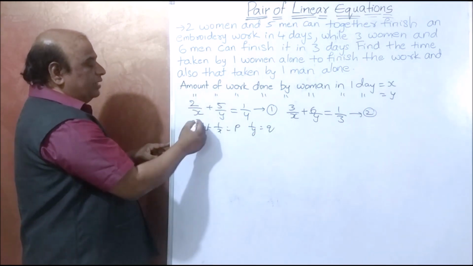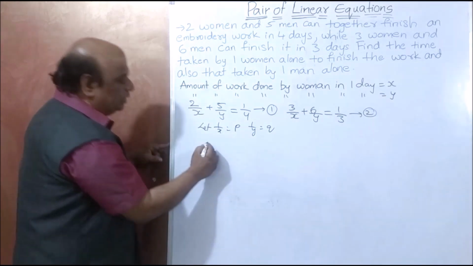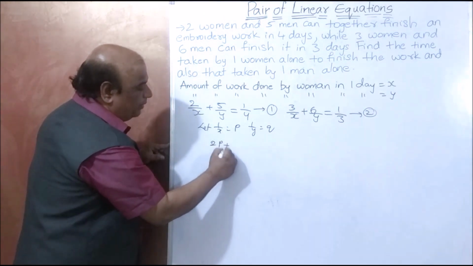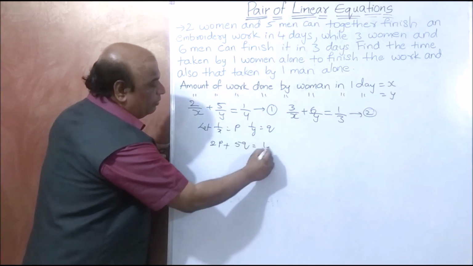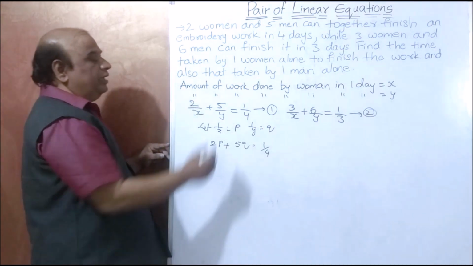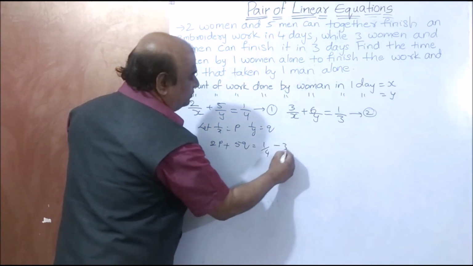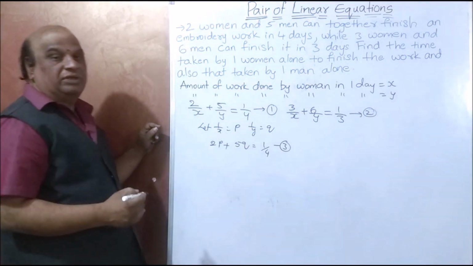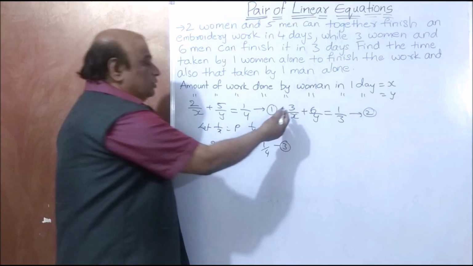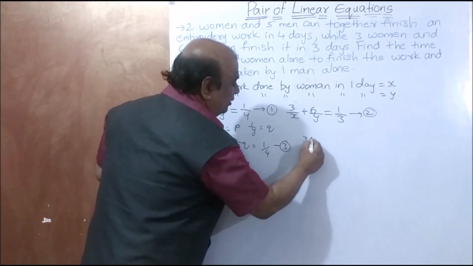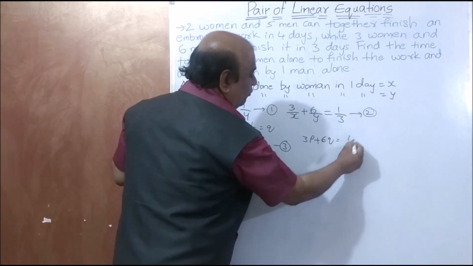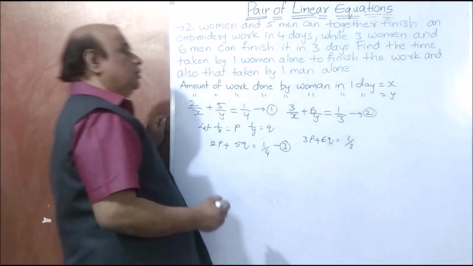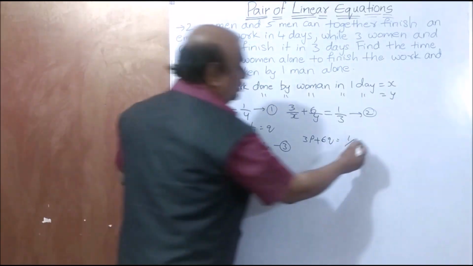So here 1 by x is equal to p means it is 2p plus 5q is equal to 1 by 4. It is equation 3. Again here also 3p plus 6q is equal to 1 by 3. So this is equation 4.